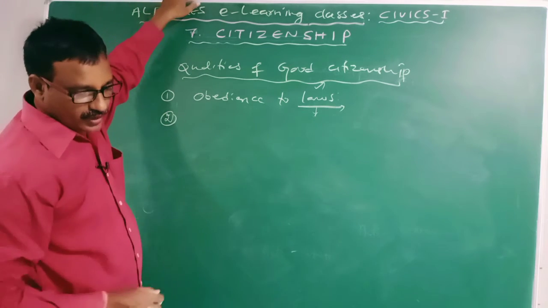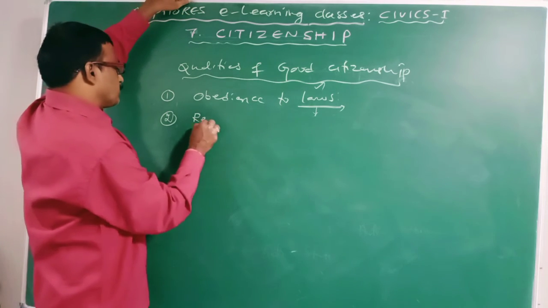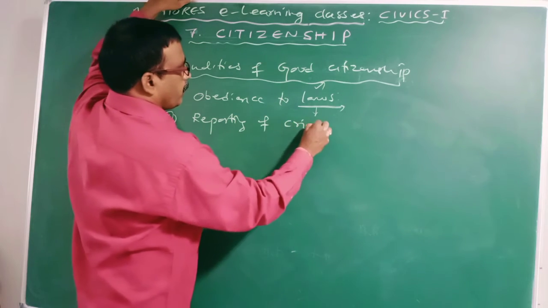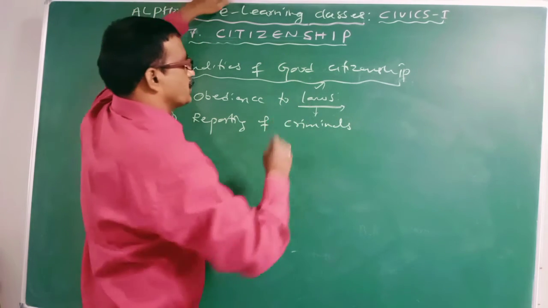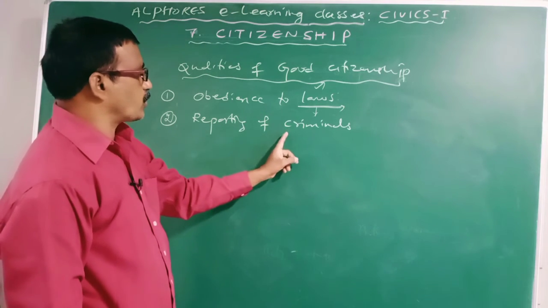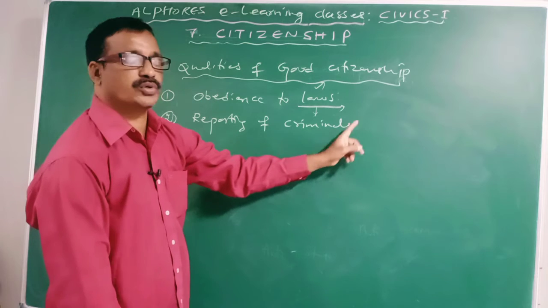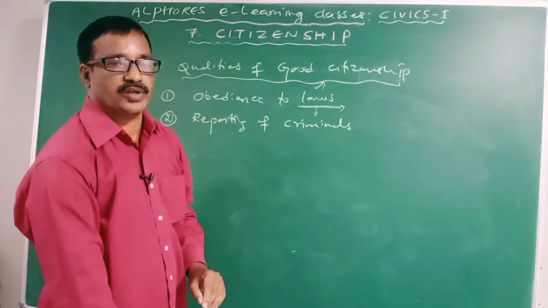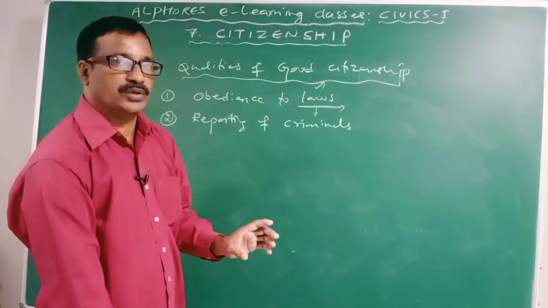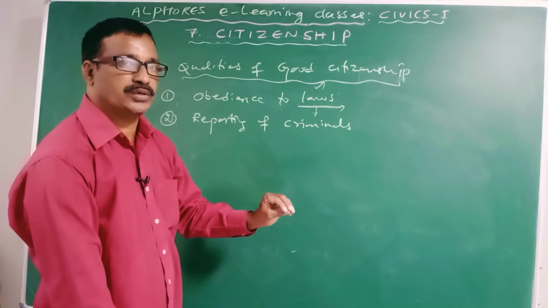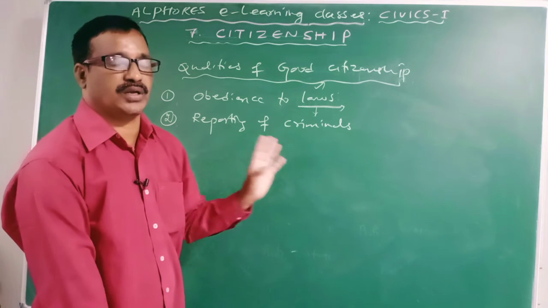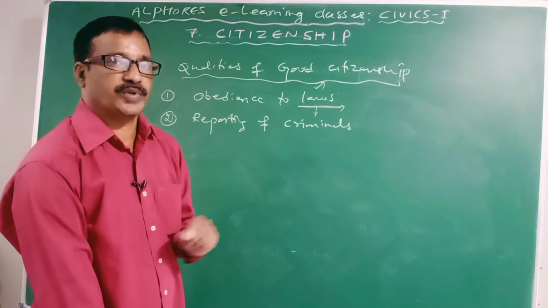The second thing is reporting of criminals. A good citizen must report criminals to the police. It is one more important duty of citizens to extend their cooperation to the government, especially to police personnel, in maintaining law and order in society.